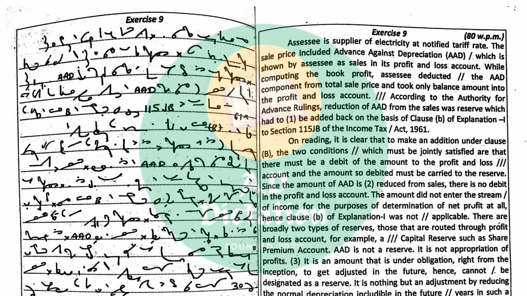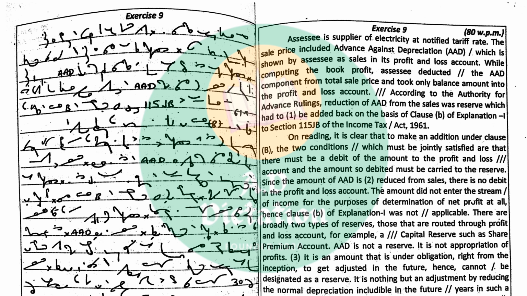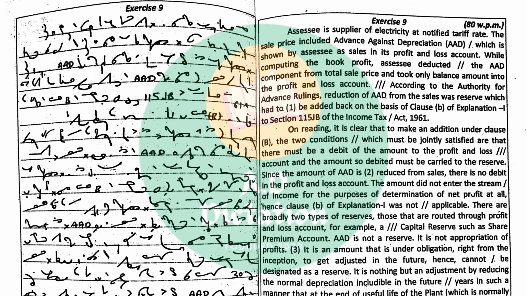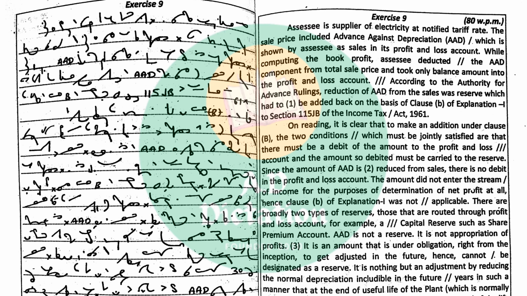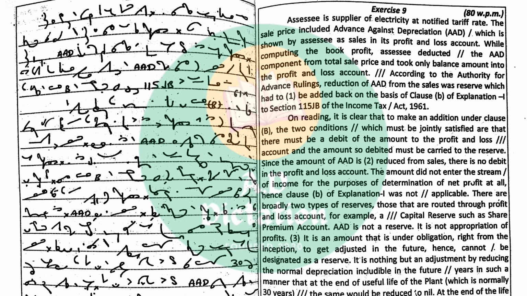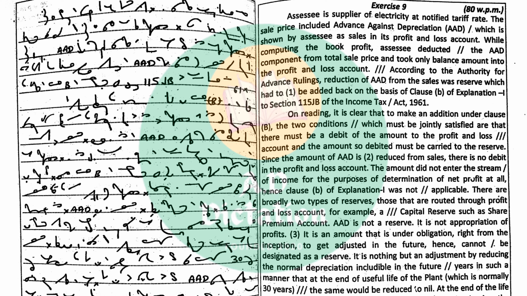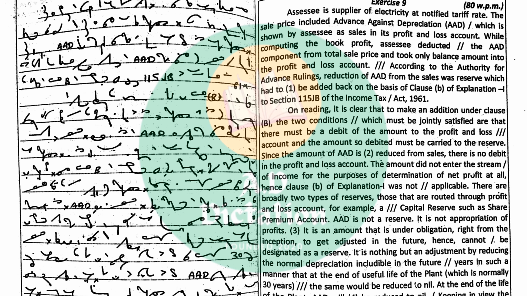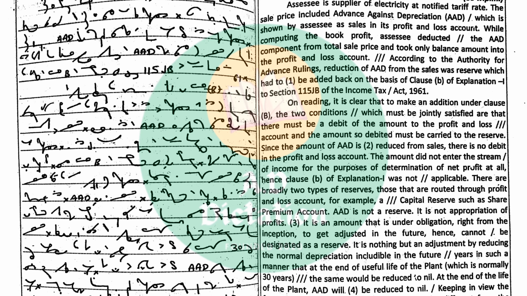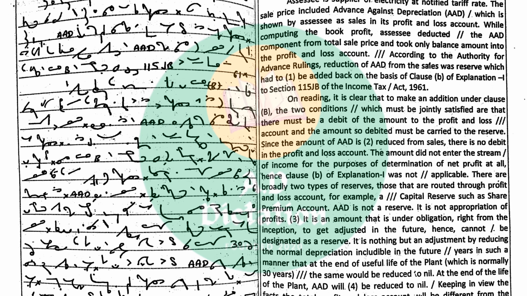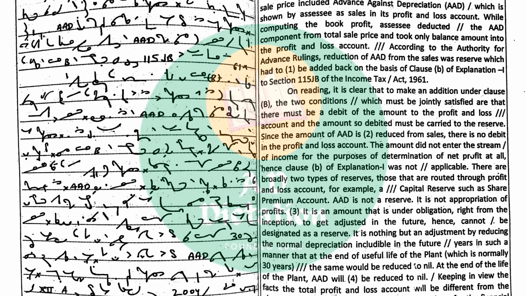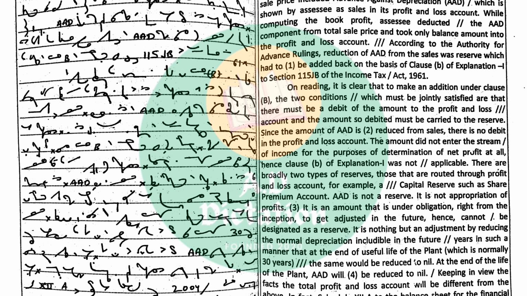According to the Authority for Advance Rulings, the reduction of AAD from the sales was a reserve, which had to be added back on the basis of clause (b) of Explanation 1 to Section 115JB of the Income Tax Act, 1961. On reading, it is clear that to make an addition under clause (b), two conditions must be jointly satisfied: there must be a debit of the amount to the profit and loss account, and the amount so debited must be carried to the reserve.